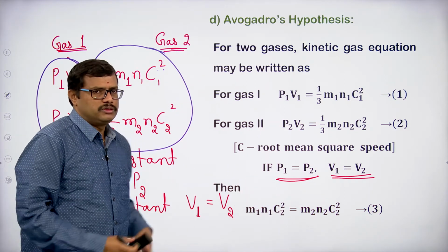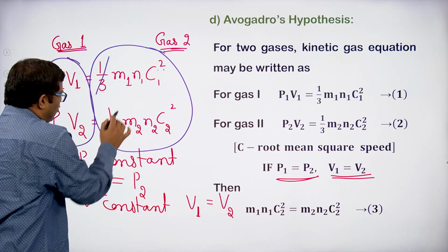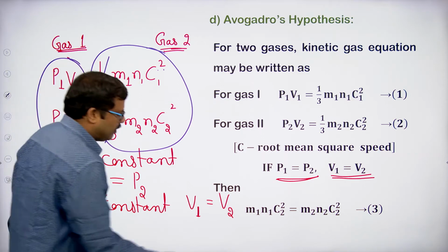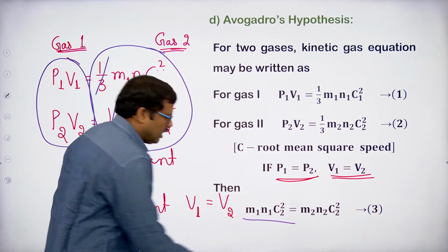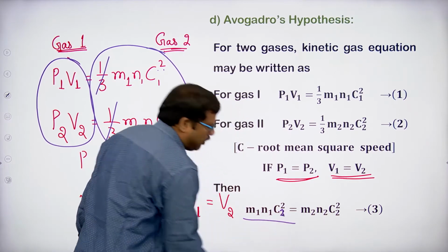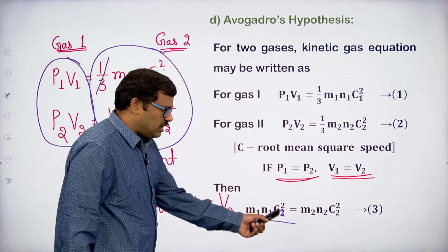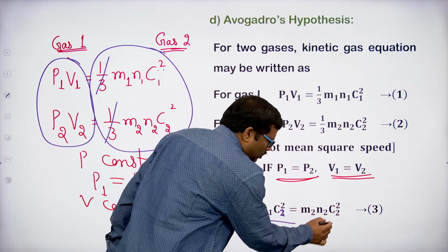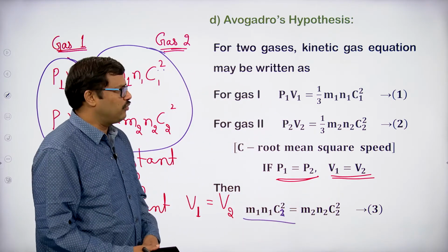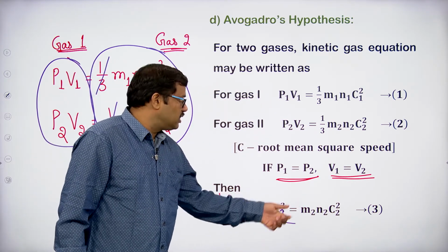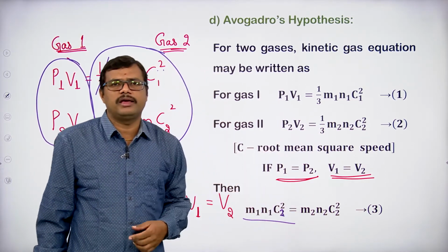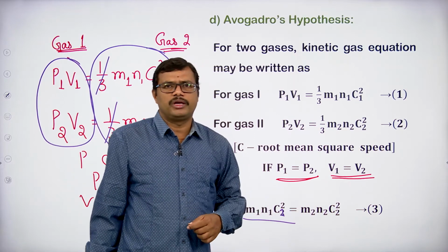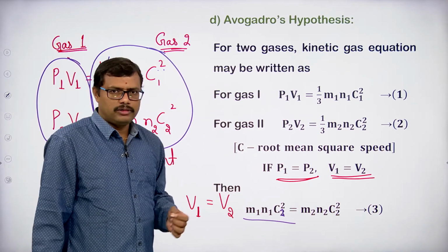Of course, we can cancel the 1 by 3 on both sides, so I am removing 1 by 3 and directly writing M1 N1 C1 square equal to M2 N2 C2 square. Are you able to follow? This is equation number 3, so we are getting one more equation here.